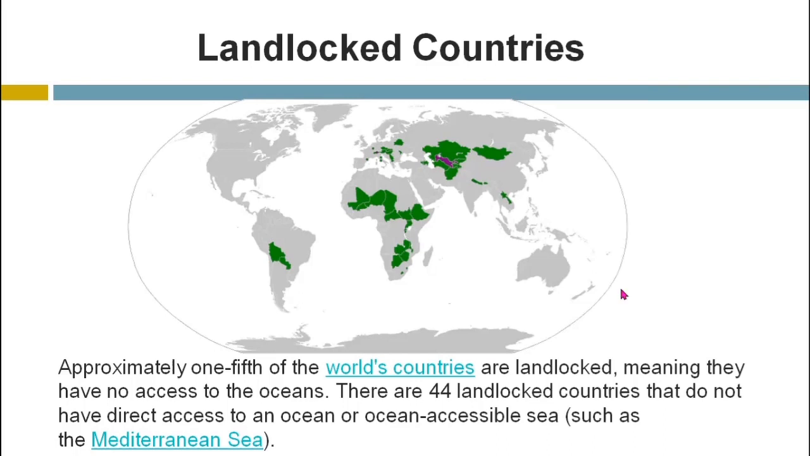So there are about 44 landlocked countries that don't have direct access to the ocean or the sea. So what is meant by landlocked is those territories or countries which don't have access, don't have a connection with water bodies, particularly the ocean.